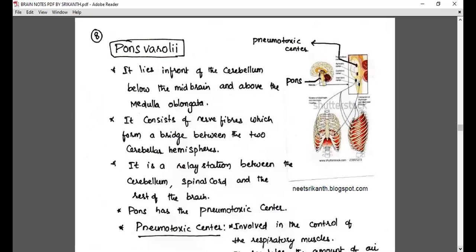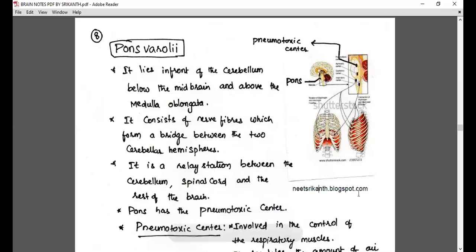So let me close this with pons varolii and medulla oblongata. As we already said, the pons consists of nerve fibers which form a bridge between the two cerebellar hemispheres. If you remember, we discussed this in the respiratory system too, because it is the relay station between the cerebellum, spinal cord and parts of the brain. The pons has a pneumotaxic center, which means in that way it controls respiration also.